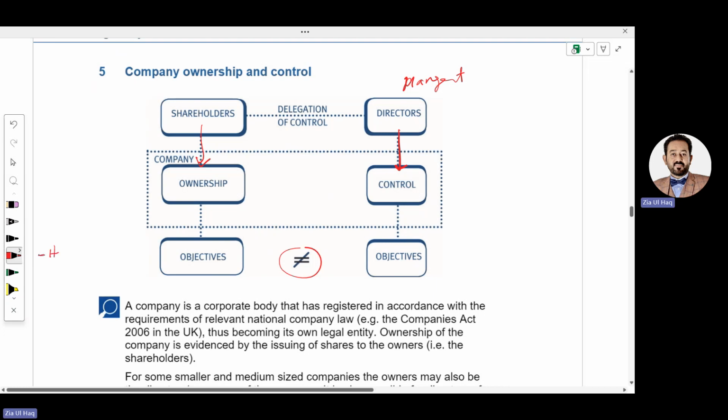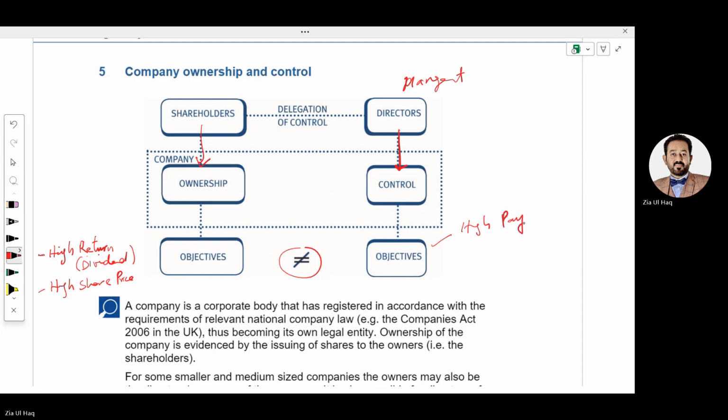They want high return, meaning dividend, and they also want a high share price. What do directors want? They want high pay. They want high bonuses. As well, directors want to keep some money as a reserve.